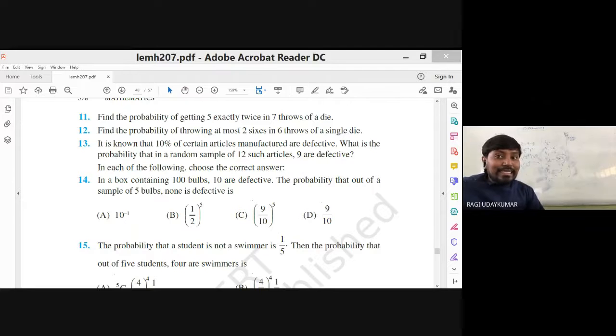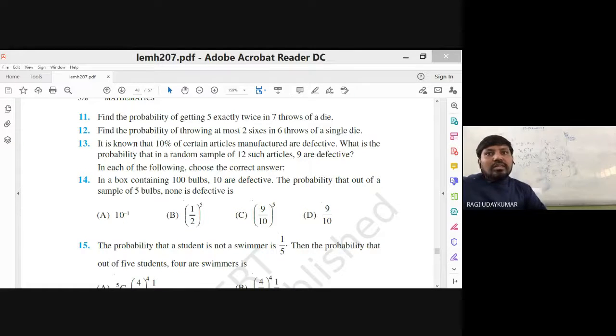Getting a 6 is success. That is also 1 by 6 because only one 6 will be there. Failure is any other number, so 5 by 6. At most 2 sixes means maximum 2, so that is x equal to 0, x equal to 1, and x equal to 2. You have to find these 3. The simplification part I am just explaining orally.